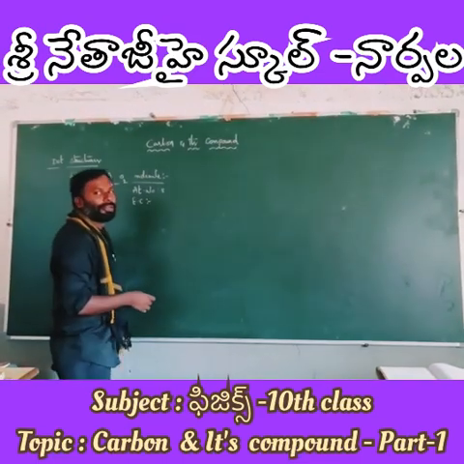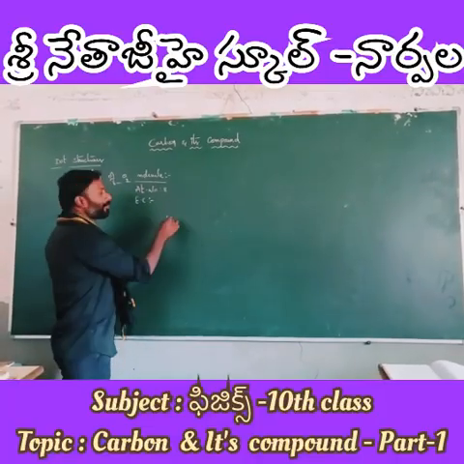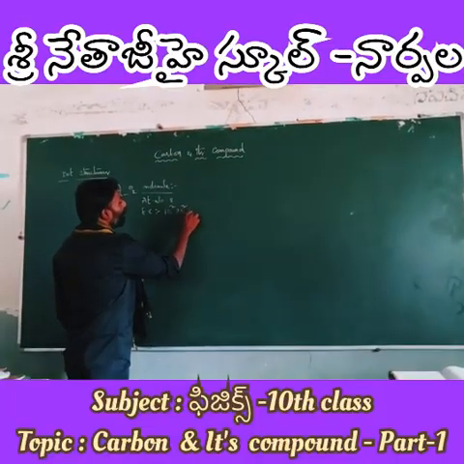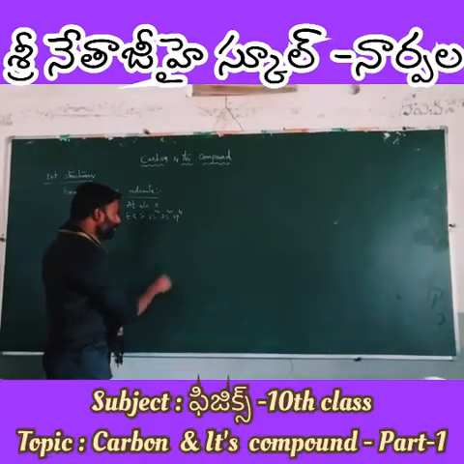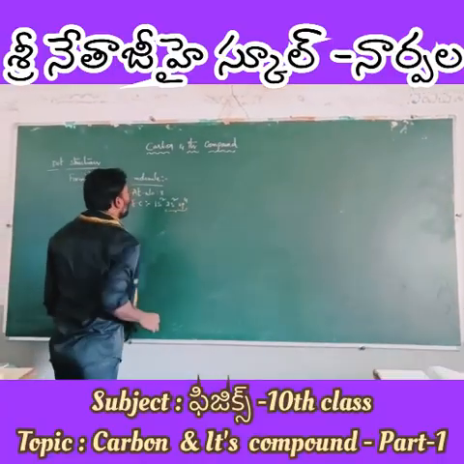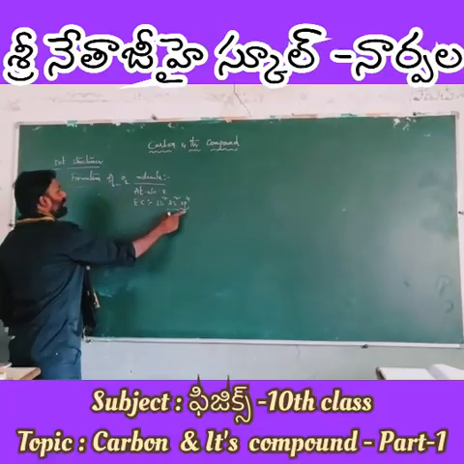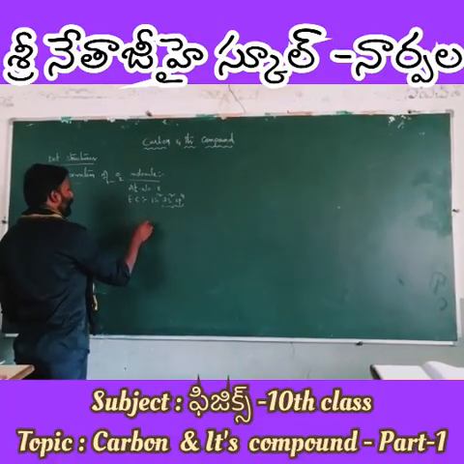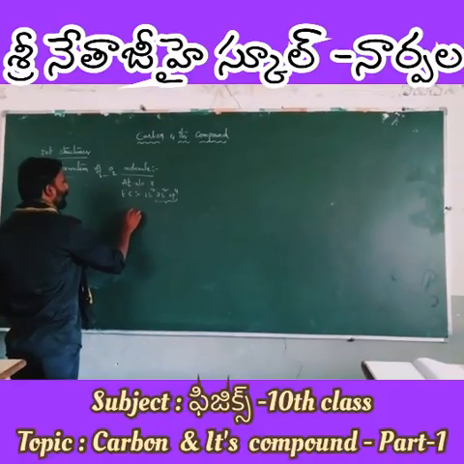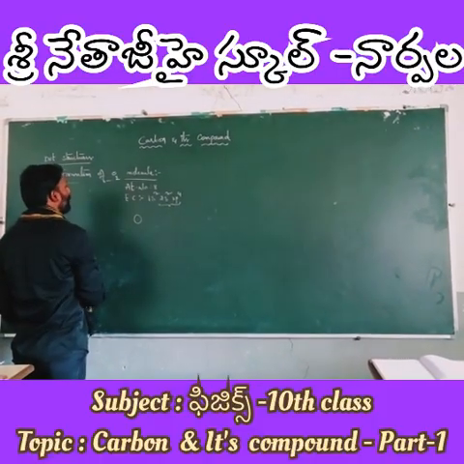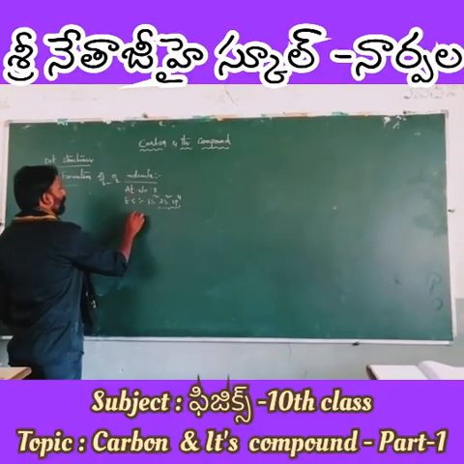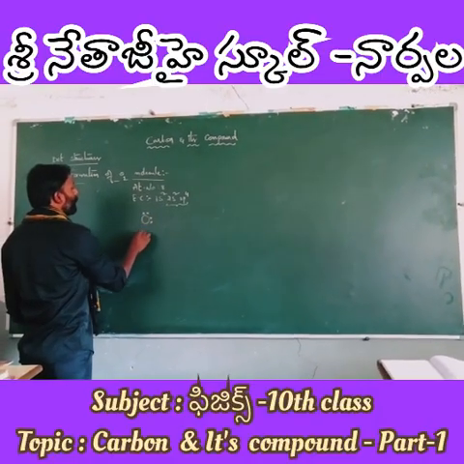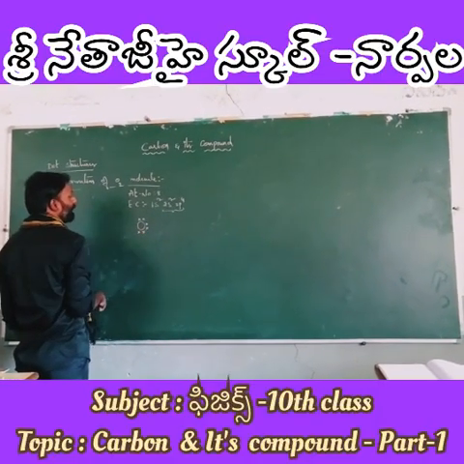Electronic configuration of oxygen is 1s2, 2s2, 2p4. So it has 6 valence electrons in its outermost shell. Therefore, we represent them in the form of dots: 1, 2, 3, 4, 5, 6.